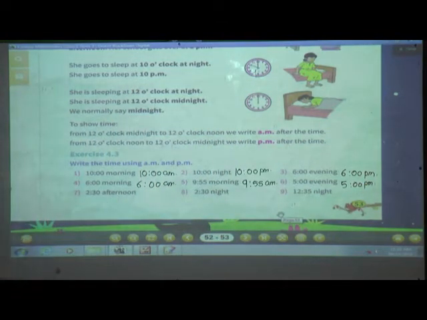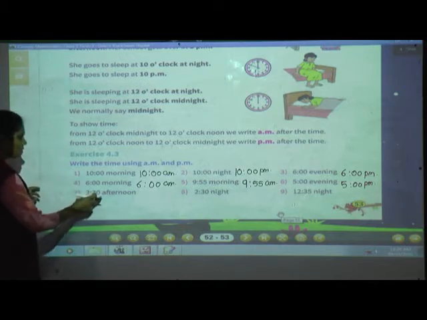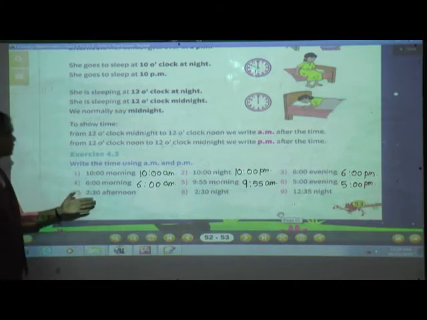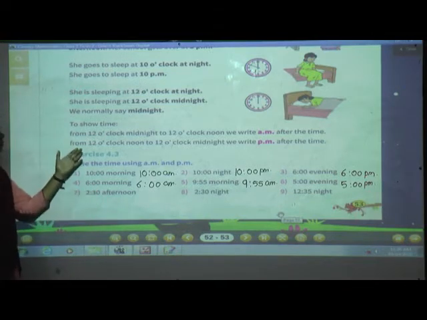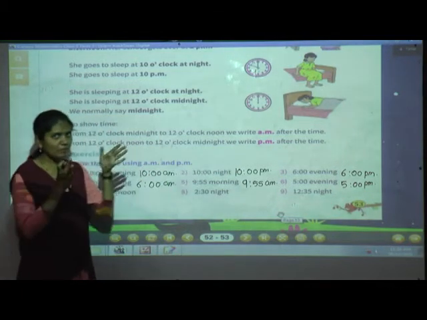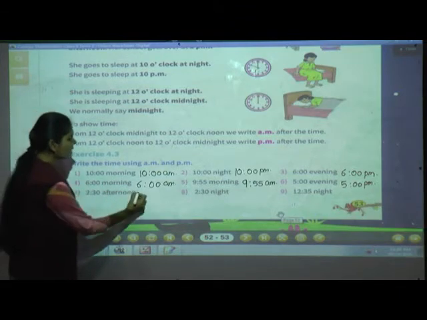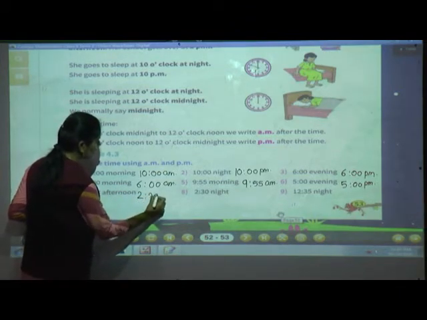Next, 2:30 afternoon. Now here see 2:30 afternoon. You have to see where this 2:30 afternoon will come. Yes, from 12 o'clock noon to 12 o'clock midnight. In between this period, this 2:30 afternoon will come. So here we'll write 2:30 PM.